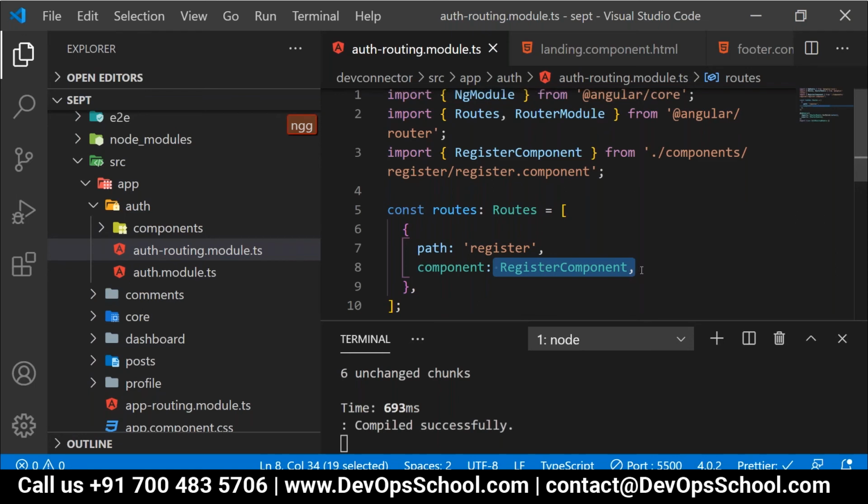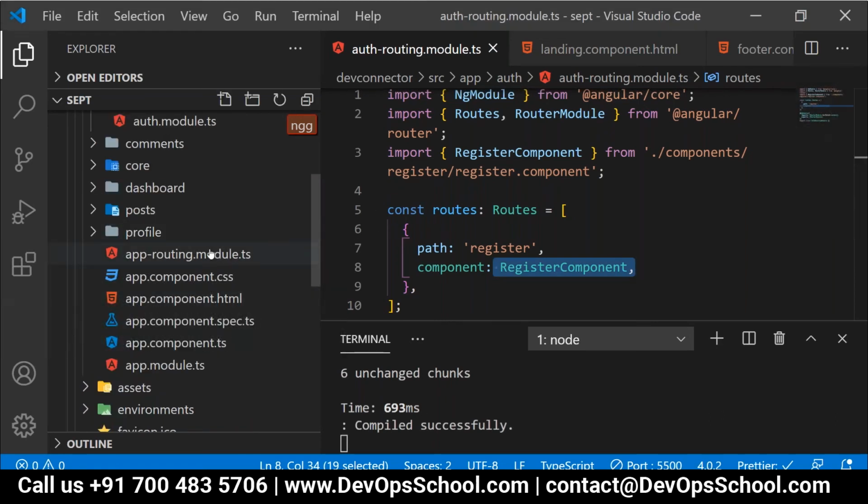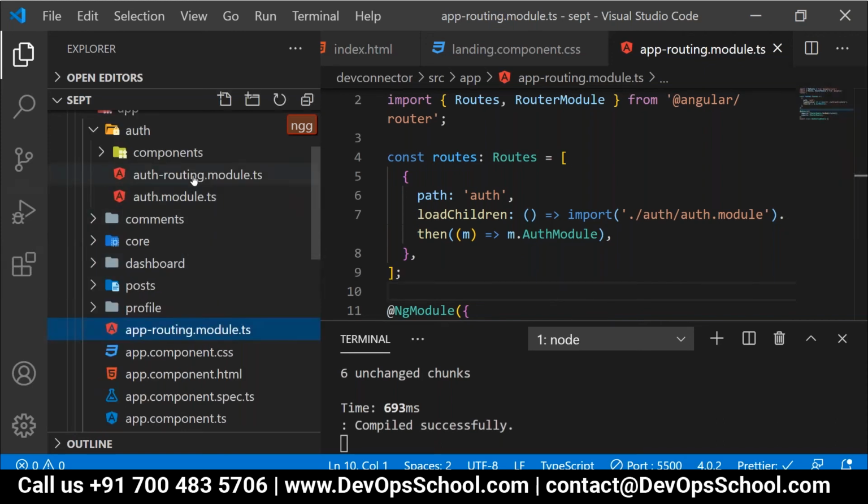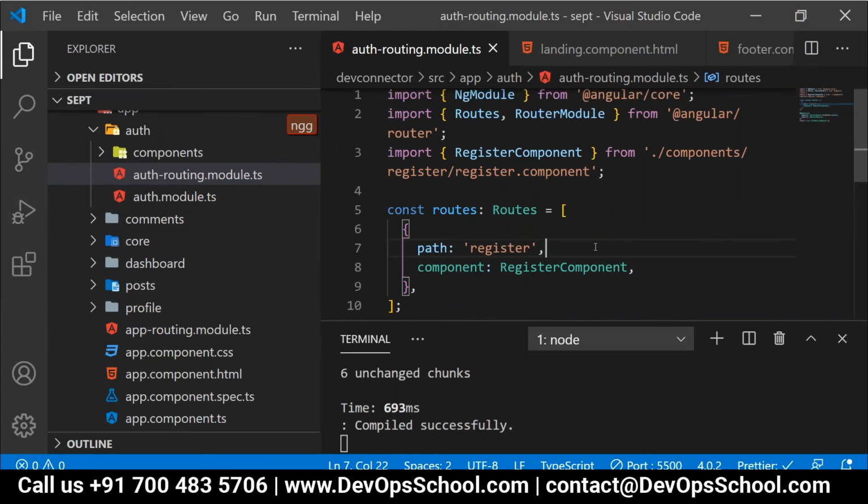Now people, tell me in this situation, what is the responsibility of your auth routing module? This auth routing module will help you to traverse between the modules, and the individual module routing will help us to traverse within that module. Correct, everyone?